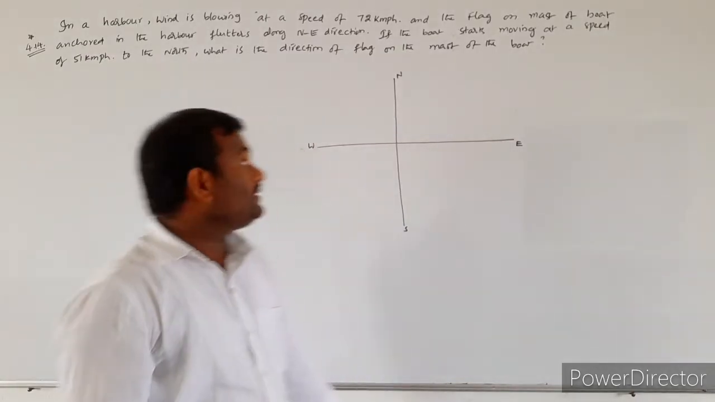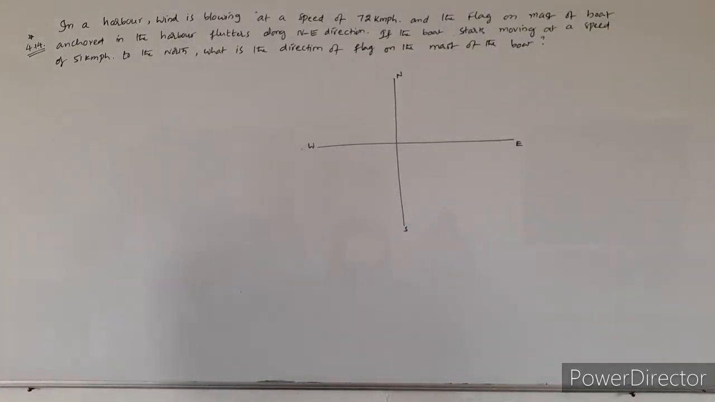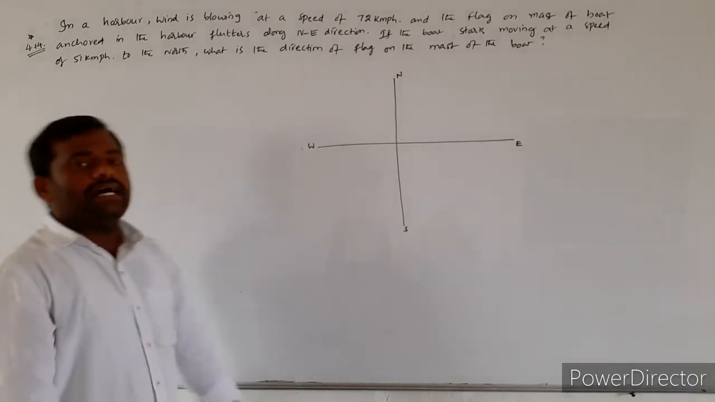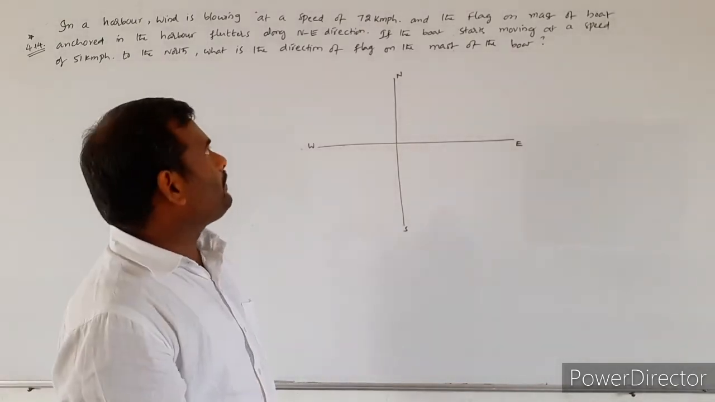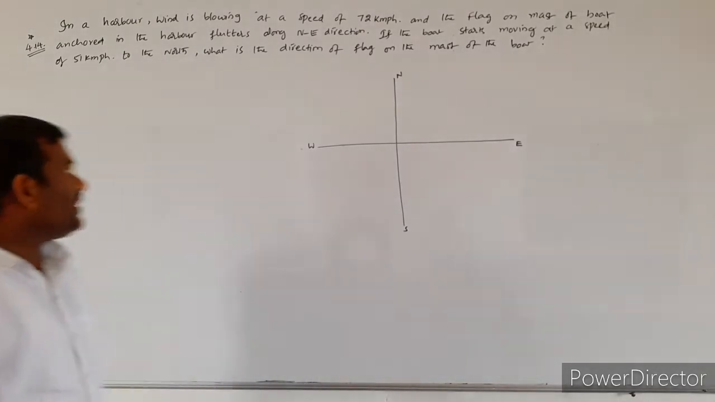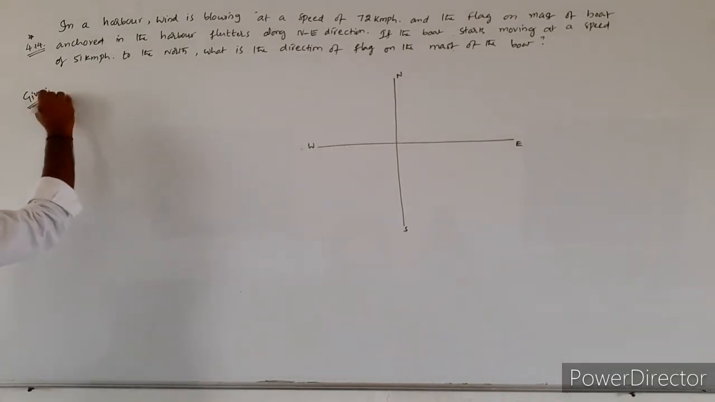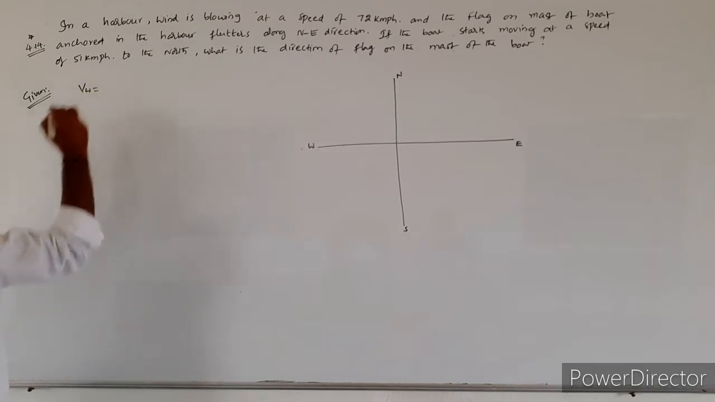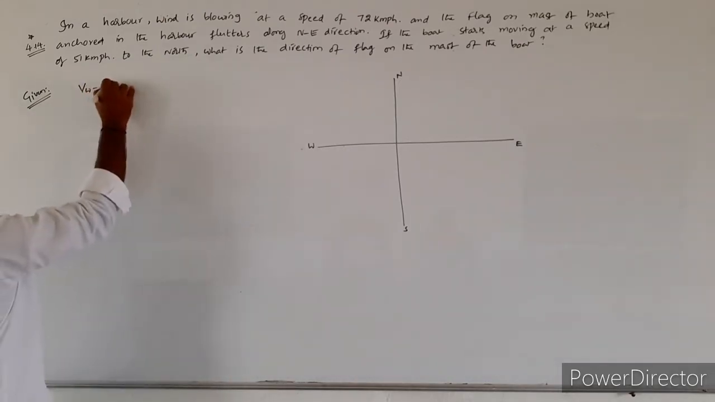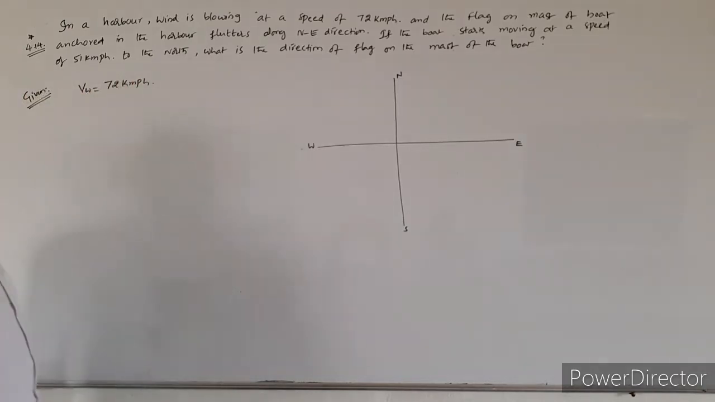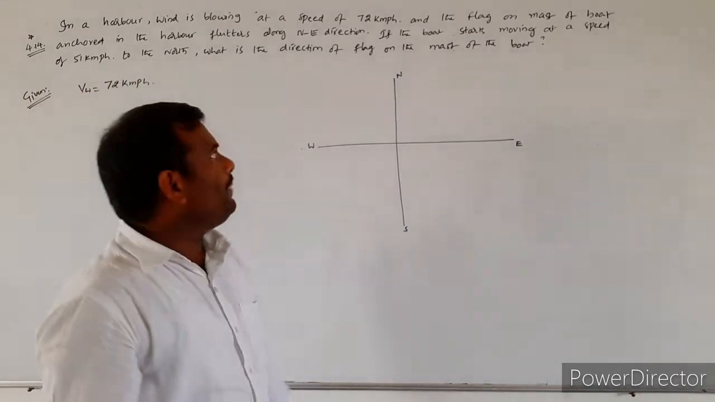Next question is 4.14, an important one. In a harbor, wind is blowing at a speed of 72 kilometer per hour. First we will read the given data. They gave that the velocity of the wind is 72 kilometer per hour.